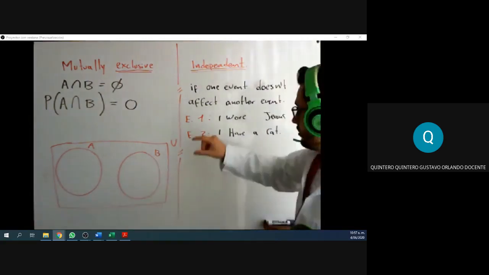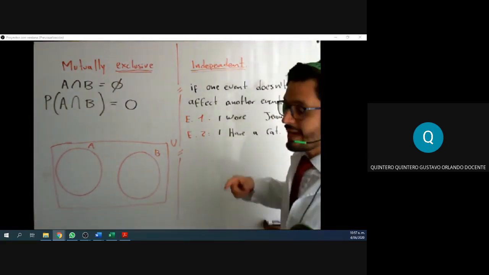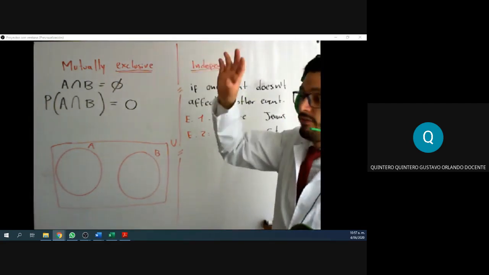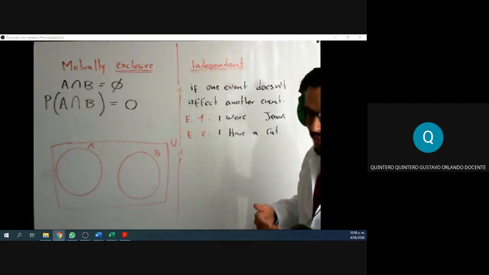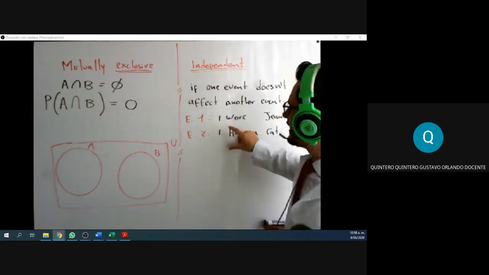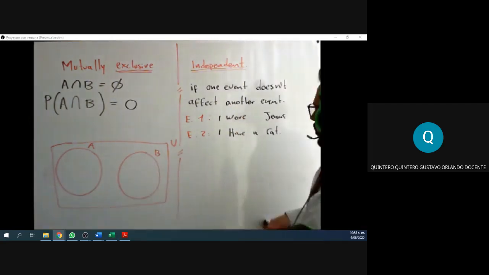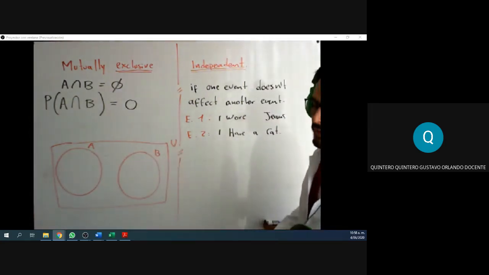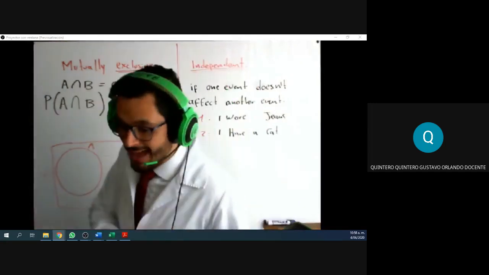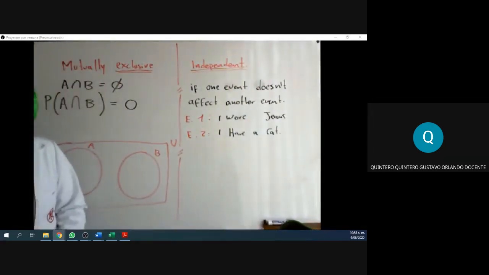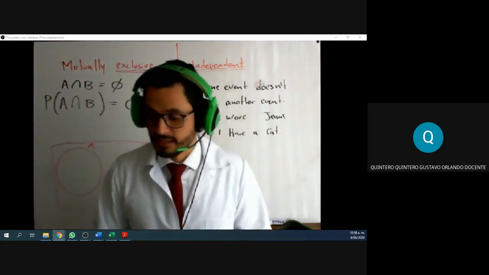And also, just because I wear jeans, it doesn't make it so that now all of a sudden I have a cat. You see? One event does not affect the other. One of these events is not dependent on the other one from happening. That is independence in events.